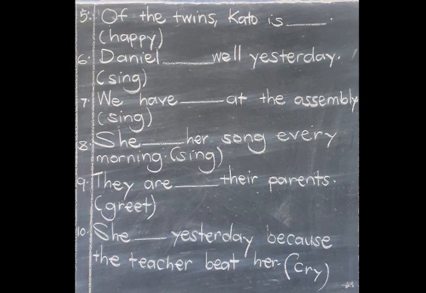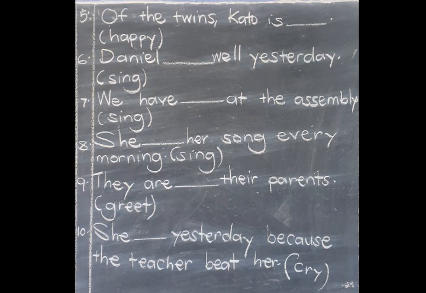Then 7 says, we have dash at the assembly. In the brackets we have sing. Then on 8, she dash her song every morning. In the brackets we have the word sing.